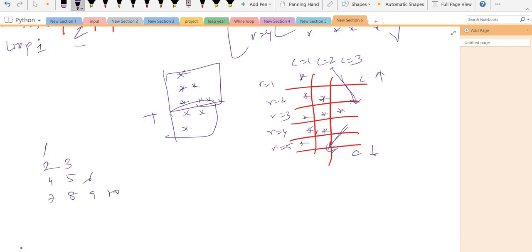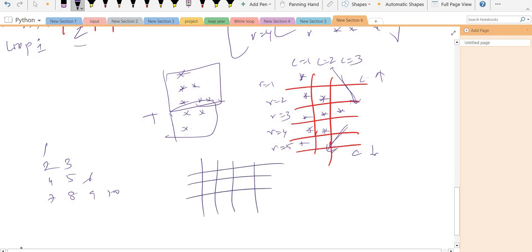I want a pattern of this thing. Now, this is a very complicated pattern.